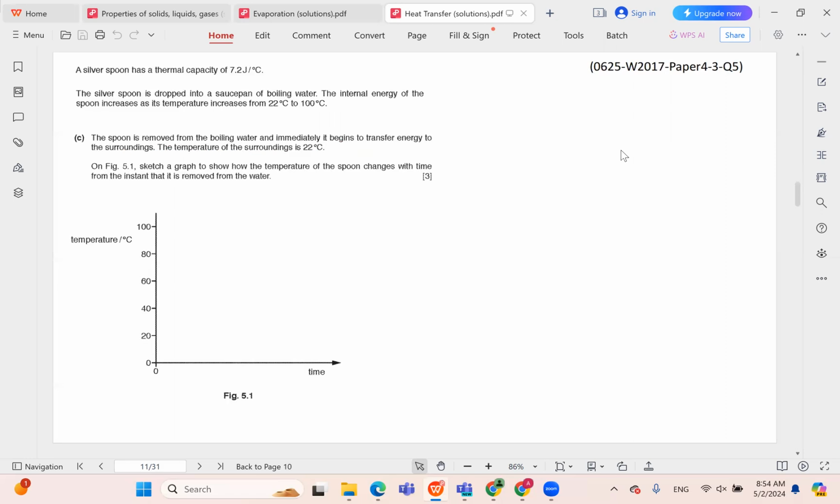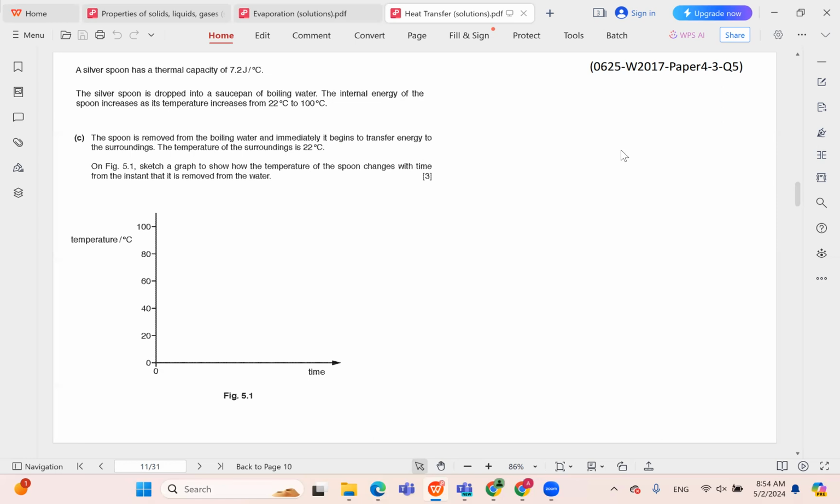A silver spoon has a thermal capacity of 7.2 joules per degree. The silver spoon is dropped into a saucepan of boiling water. The internal energy of the spoon increases as its temperature increases from 22 to 100 degrees. The spoon is removed from the boiling water and immediately it begins to transfer energy to the surroundings. The temperature of the surroundings is 22 degrees.